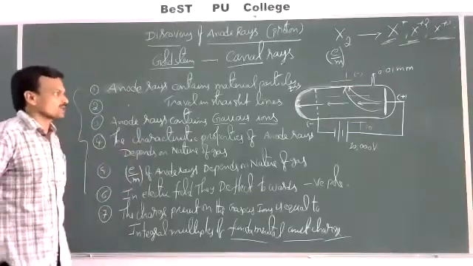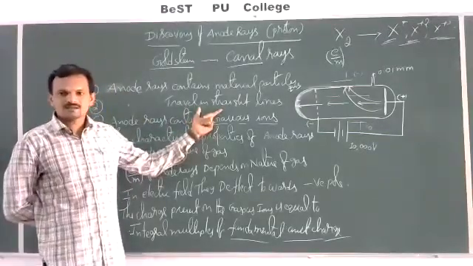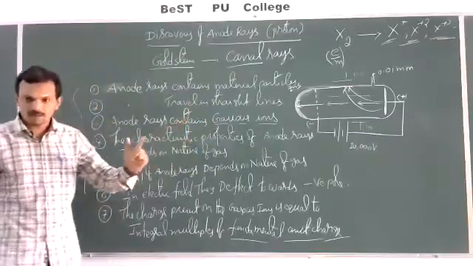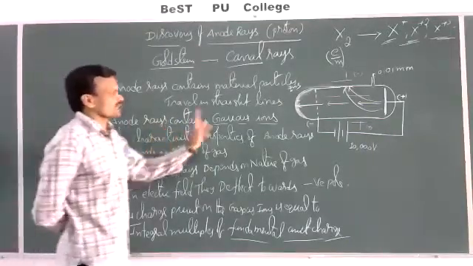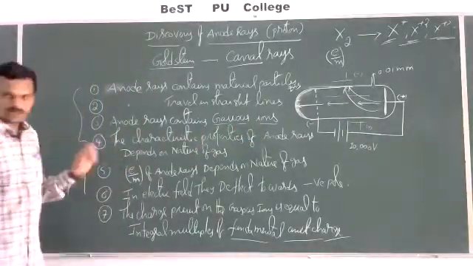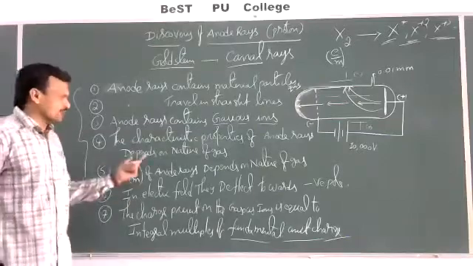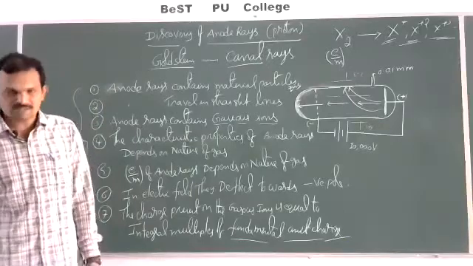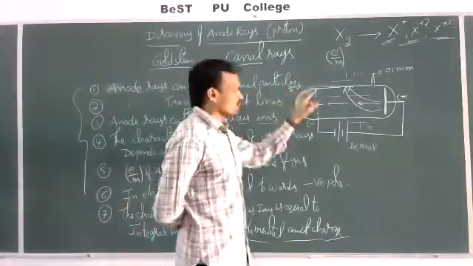Just like cathode rays, these anode rays also travel in straight lines without any deflection in the absence of electric and magnetic fields. Third one, anode rays contain gaseous ions. Just now we discussed the same point. Next, the characteristic properties of anode rays depend on the nature of the gas you have taken, meaning what the material particles in the anode rays are.